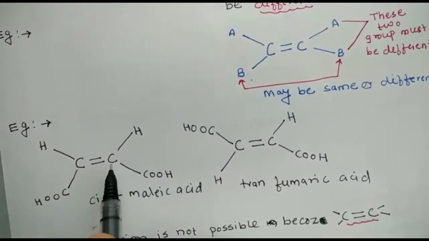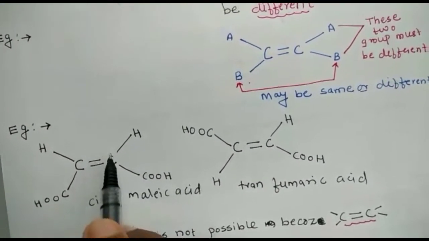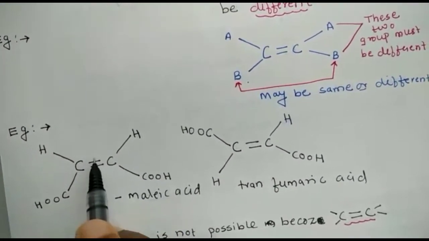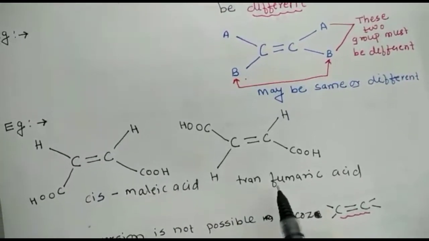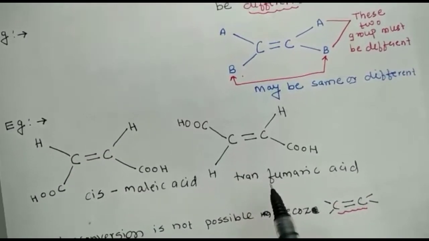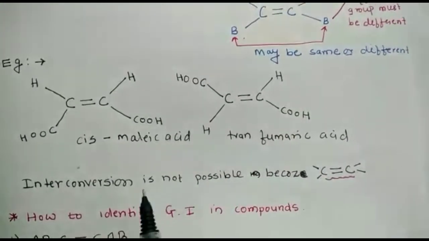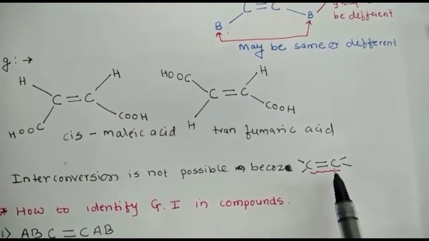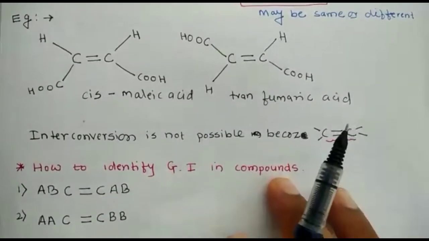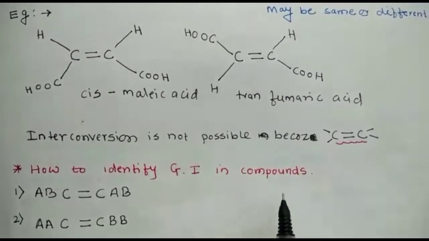Because there is no rotation. Rotation is restricted because of pi bonds. So this is called cis malic acid, and this one is called trans fumaric acid. Interconversion is not possible because there is a carbon-carbon double bond. Next, how to identify geometrical isomerism in a compound?